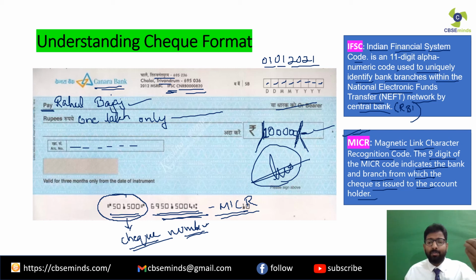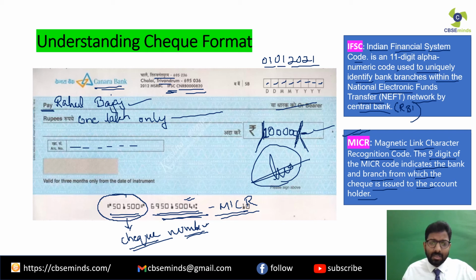Clear? Which branch has issued the check. So it is used to identify the branch, the bank, who has issued you this particular check. So that is the meaning of MICR. Over here you have got the MICR code. It is a 9-digit code. Clear? Now just to make you understand a few more things over here.